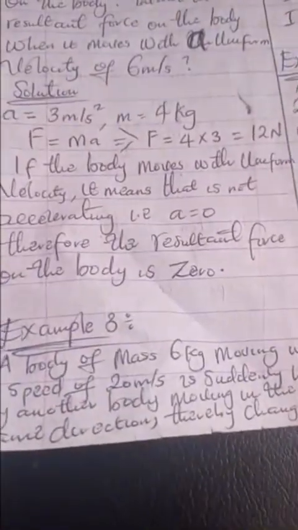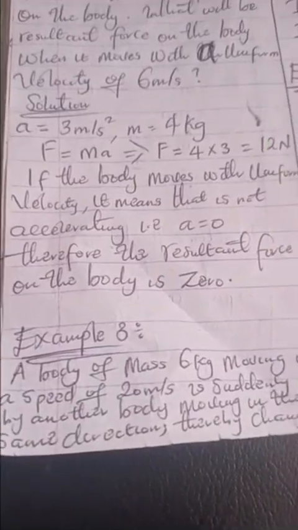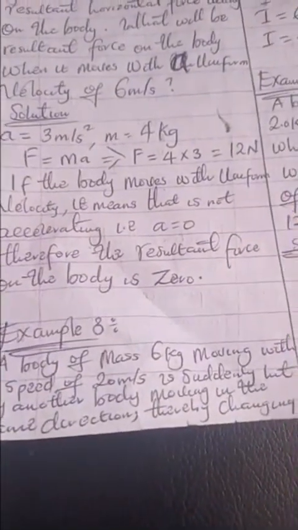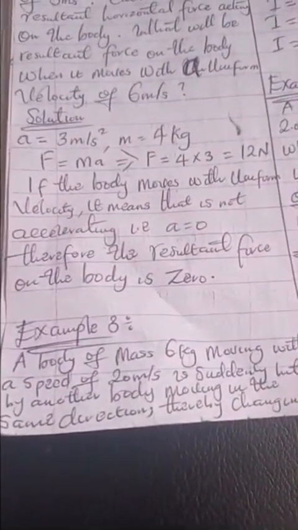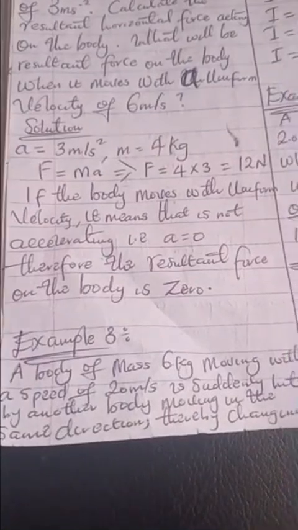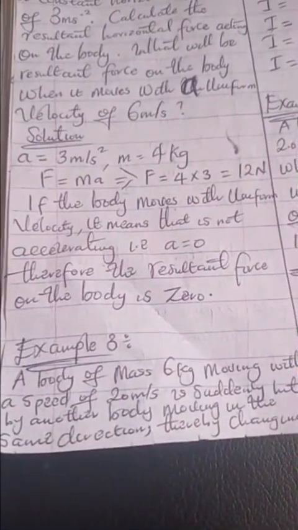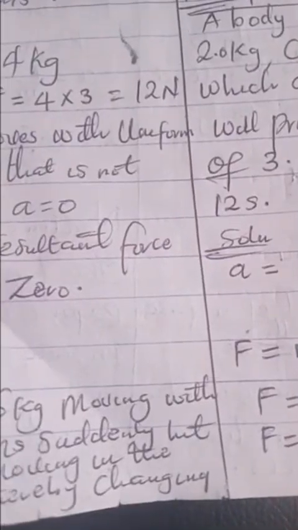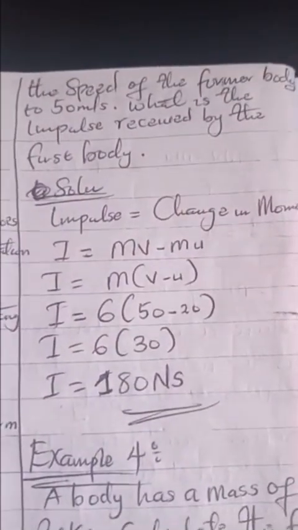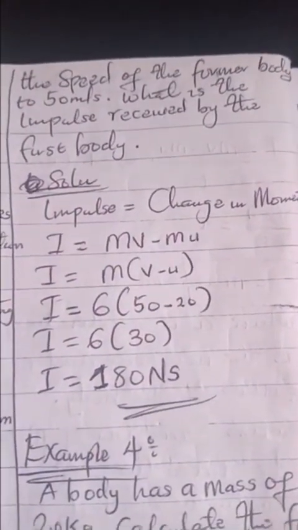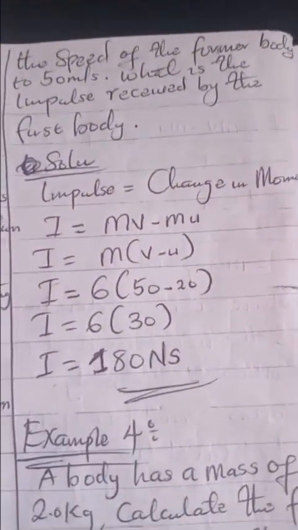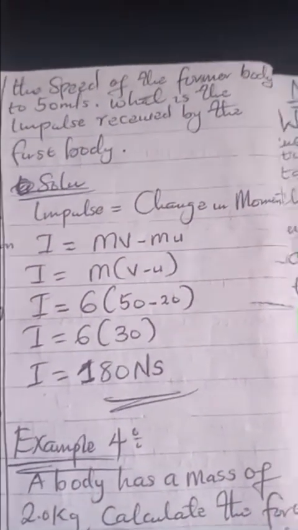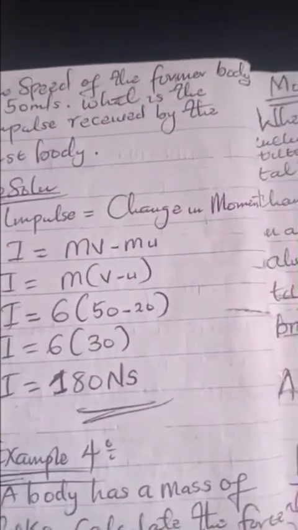Let's go to another example. It said a body of mass 6 kg moving with a speed of 20 meters per second is suddenly hit by another body moving in the same direction, thereby changing the speed of the former body to 50 meters per second. What is the impulse received by the first body? Now look at this. We have two velocities, right?